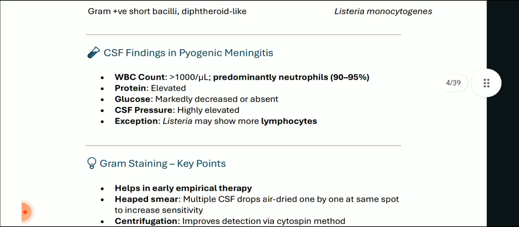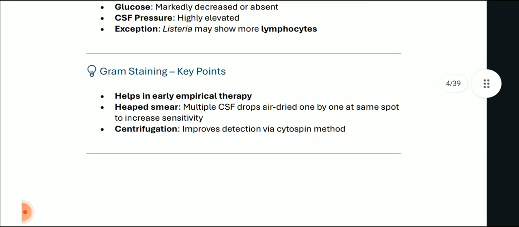Now, what are the CSF findings? WBC count is more than 1000 per microliter. Predominantly neutrophils are there, 90 to 95%. Proteins are elevated. Glucose is markedly decreased or absent, as we have discussed in that table. CSF pressure is highly elevated. An exception, Listeria may show lymphocytes. L for Listeria, L for lymphocytes.